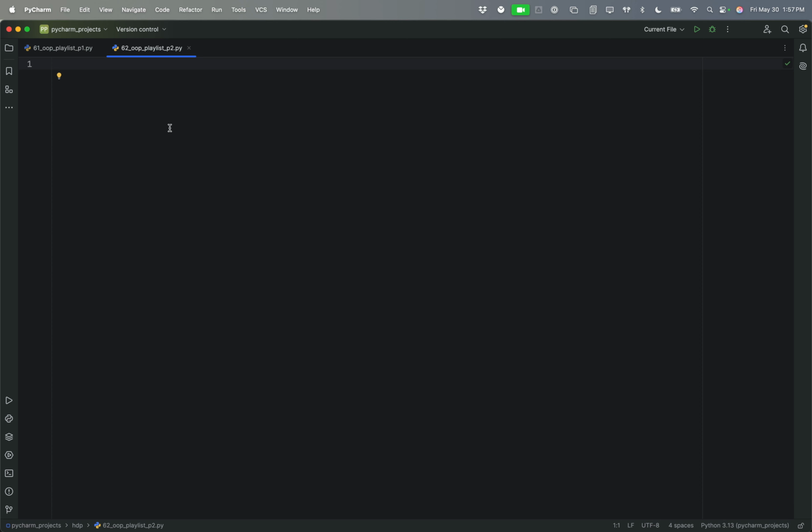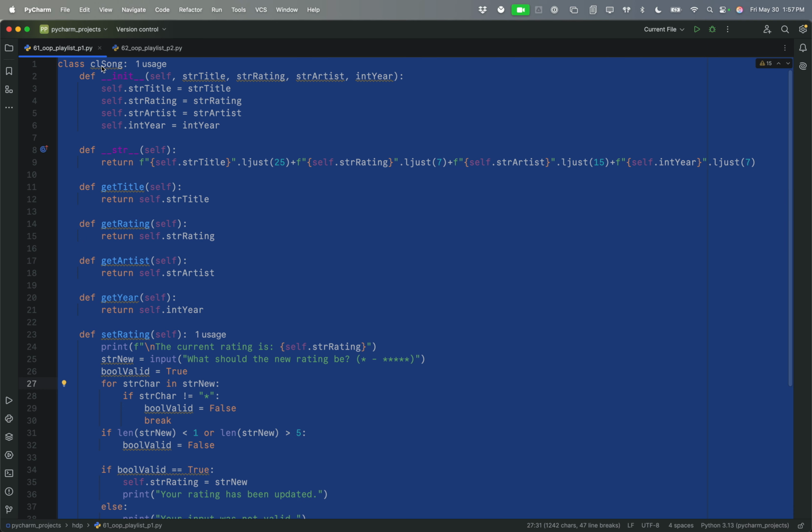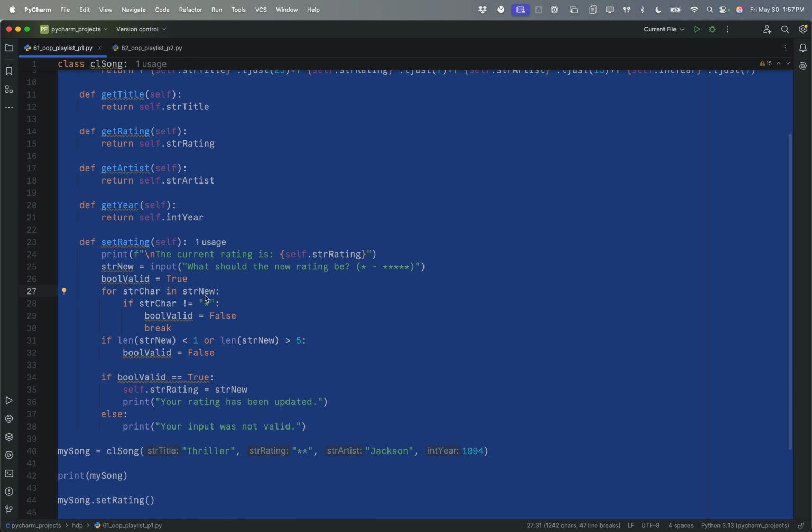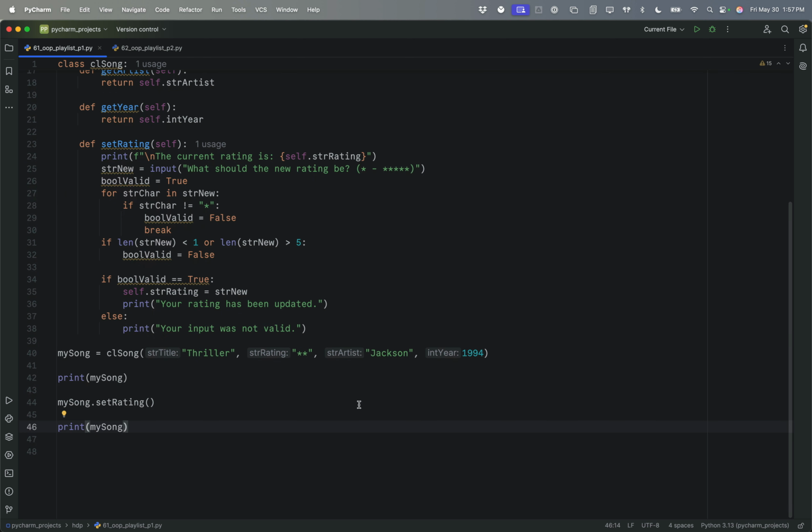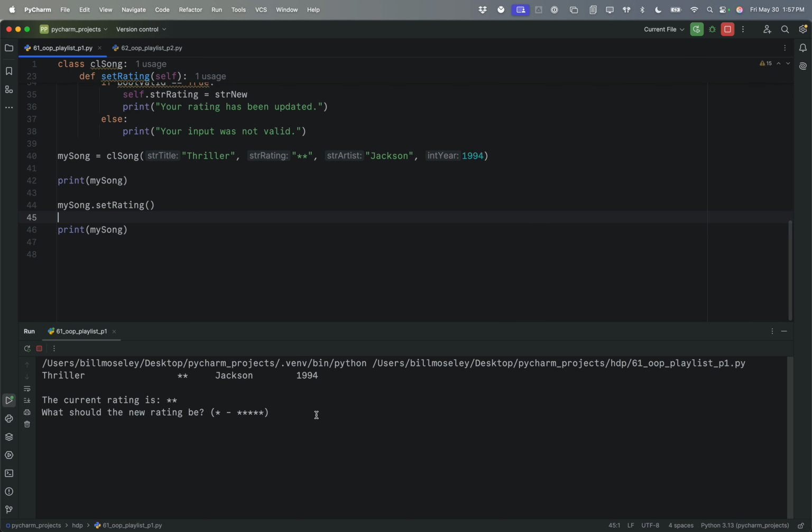Day 62, we're going to pick up where we left off in day 61 with the creation of an object-oriented playlist. In day 61, we created this class called CLSong. It's got an initialization and string methods, as well as getters and setters. We demoed that by creating an instance of that class, printing it out, setting the rating, and then printing it again. If we run that, you can see that we can change the rating to a different number of stars, and that's reflected in the object properties.